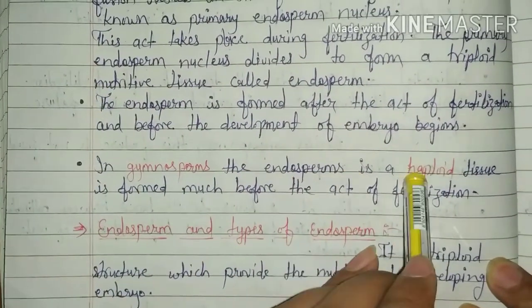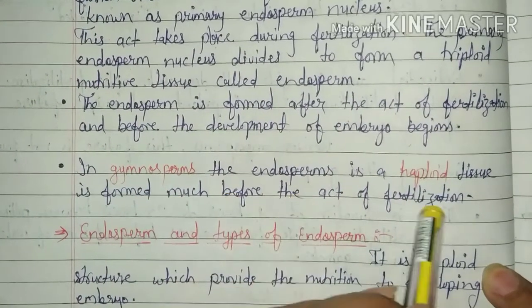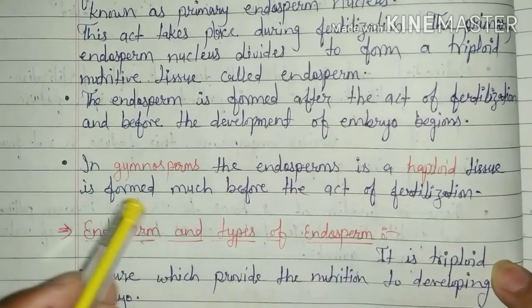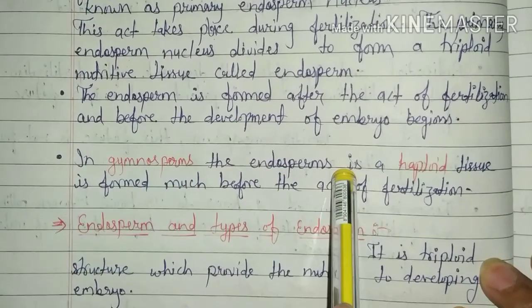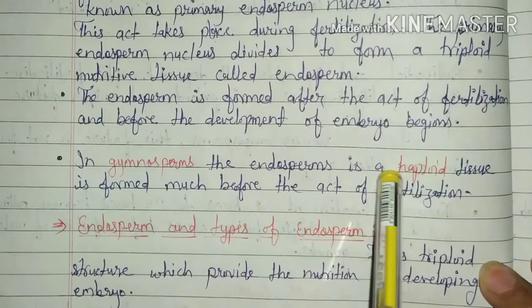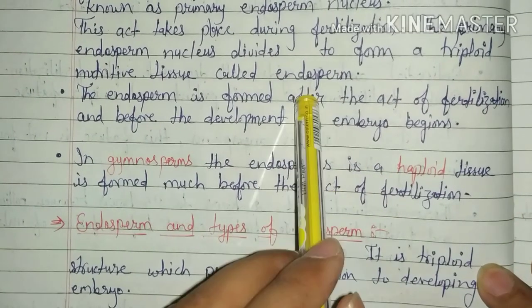In gymnosperms, the endosperm is a haploid tissue formed much before the act of fertilization. But in angiosperms, endosperm is in triploid condition and it is formed after the act of fertilization and before the development of the embryo begins.